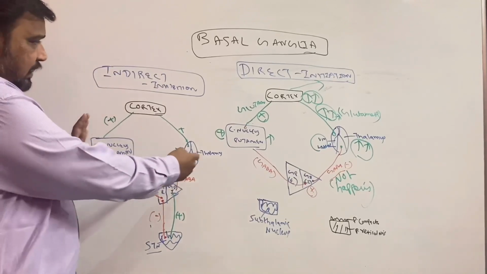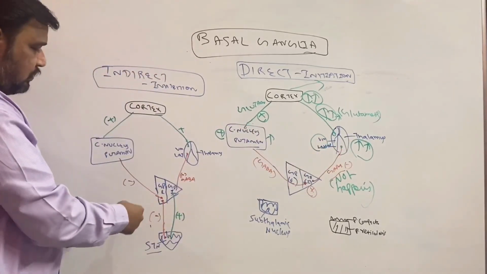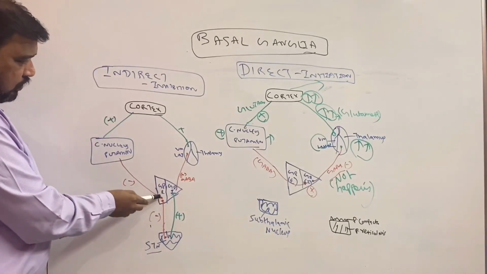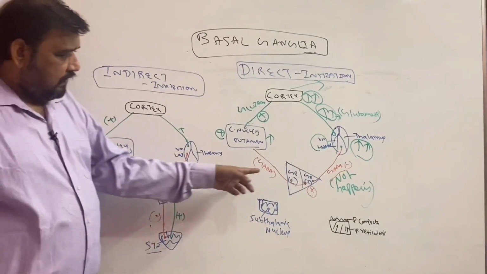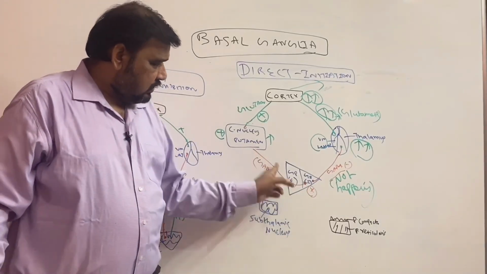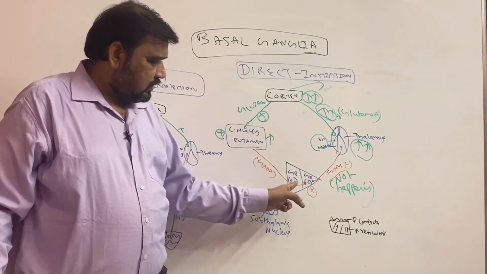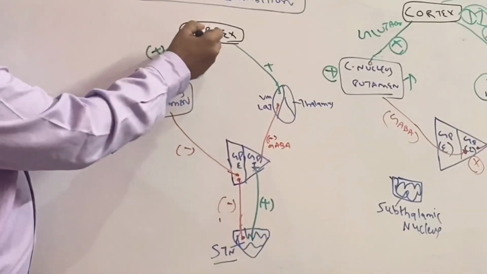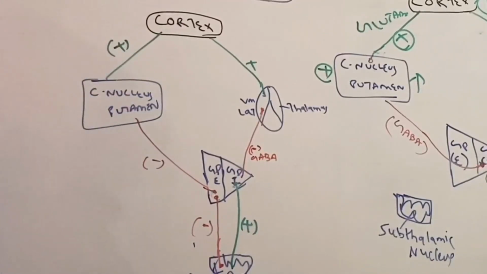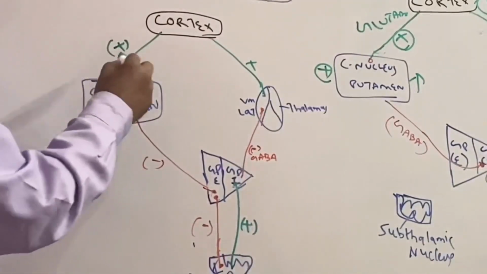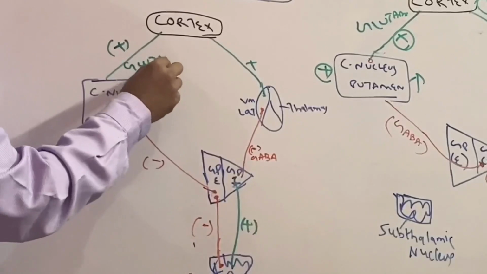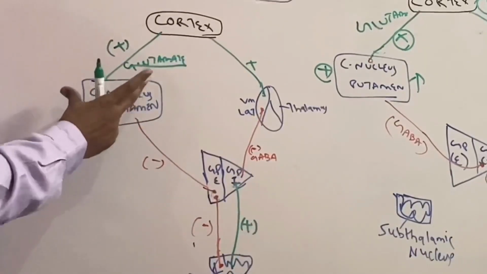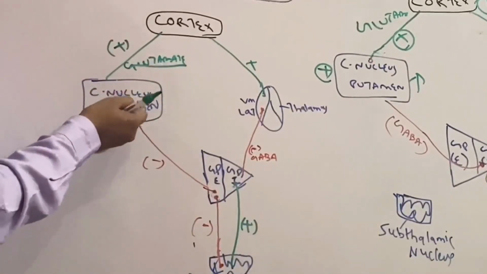If you compare this diagram and this diagram, you can see two nuclei have been added extra, that is the subthalamic nucleus and globus pallidus externa. In the previous direct pathway, the corpus striatum directly sends signals to the interna. But now we will concentrate here. As usual, from the cortex, the glutamate is coming, the signals which come are excitatory. So this is stimulated, happy, and as usual, this is sending inhibitory signals.